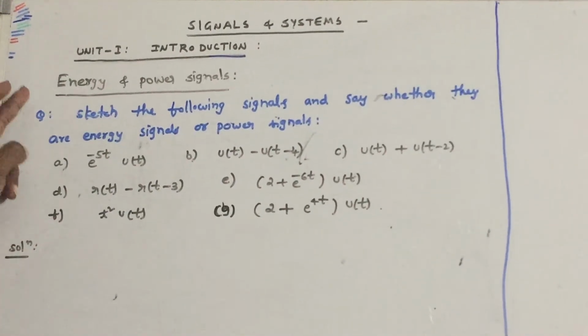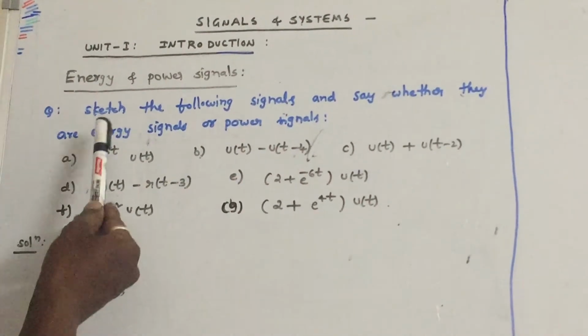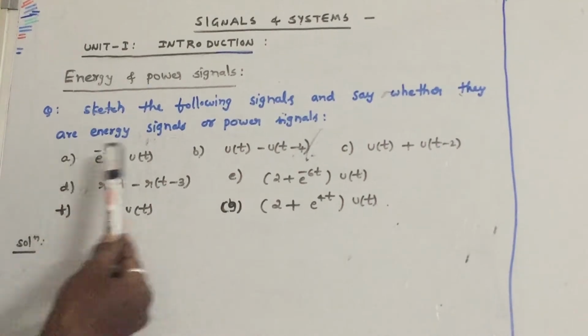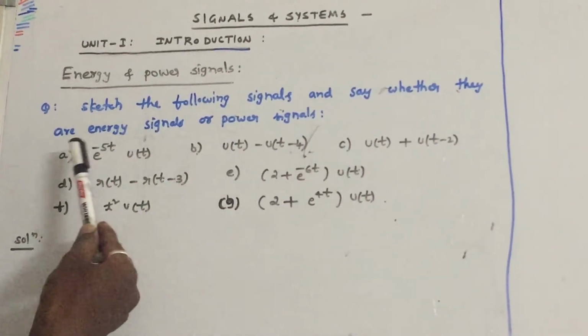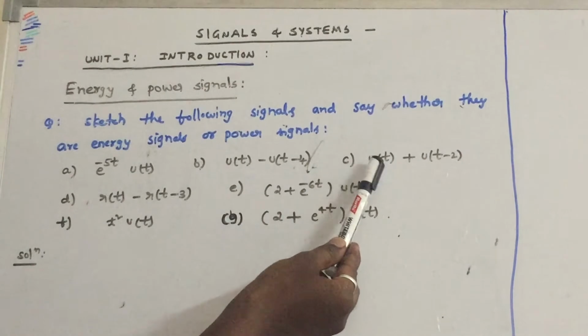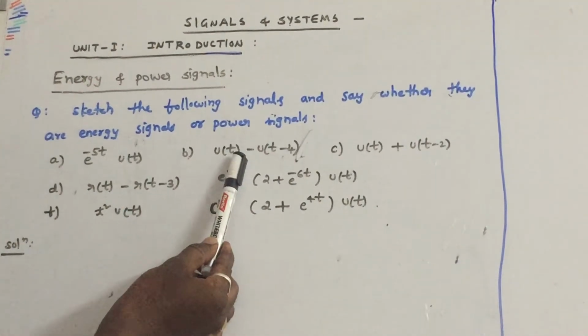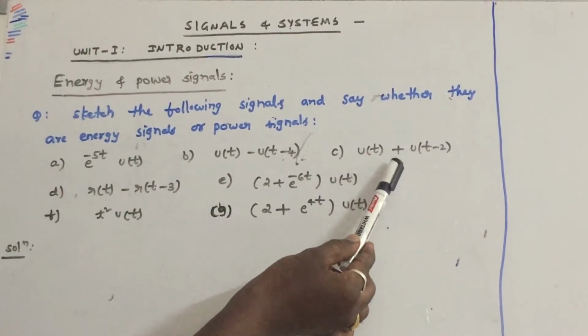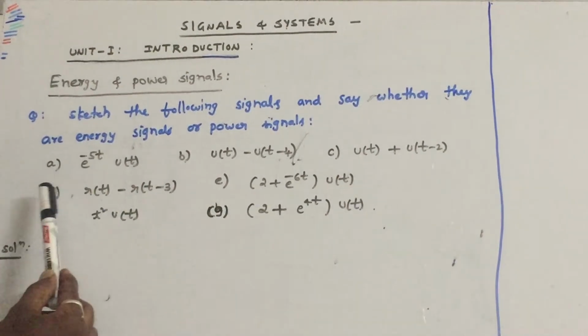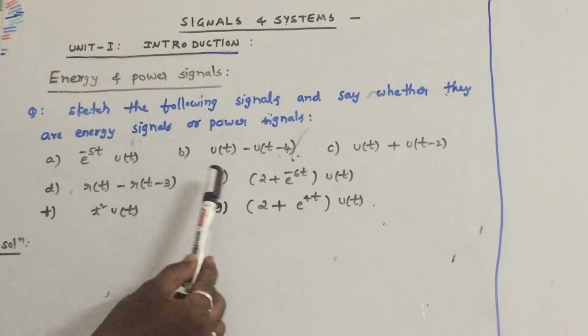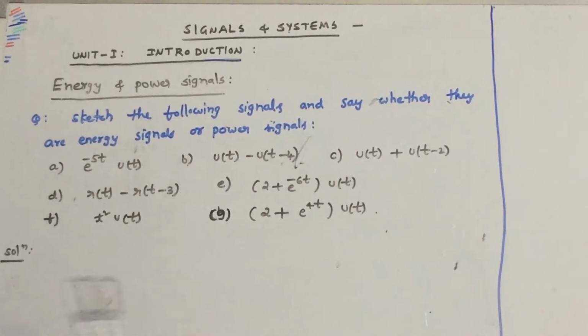We are discussing energy and power signals. In the previous session, we discussed A, B and C, and we found whether the signals are energy or power signals. So this is an energy signal. This is also an energy signal. So this is a power signal. The question number C is a power signal. Let us discuss question number D, E, F, G in this session.